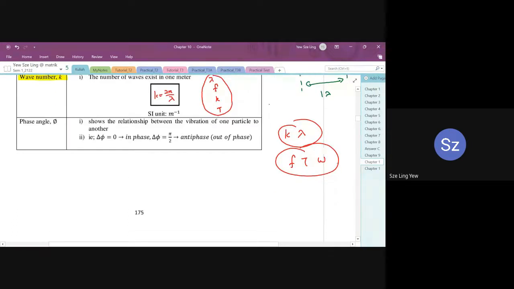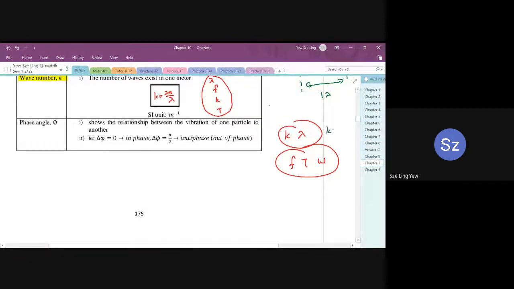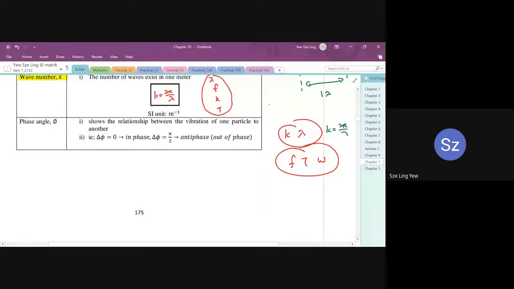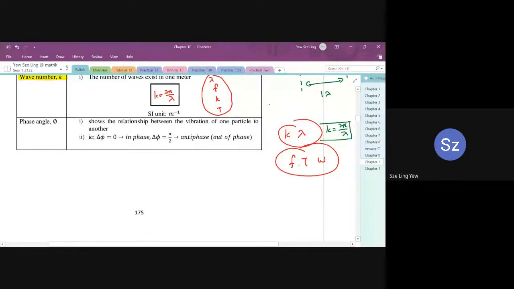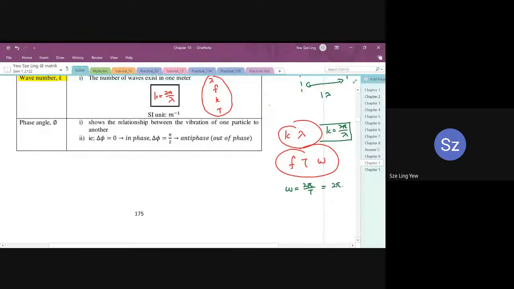Macam mana nak tukar daripada satu ke satu lagi. So basically, this is how. For the first family, K equals 2 pi over lambda. All right, so this is for the first family. For the second family, we have omega equals 2 pi over T, which equals 2 pi F. These are the equations that we use for the second family.